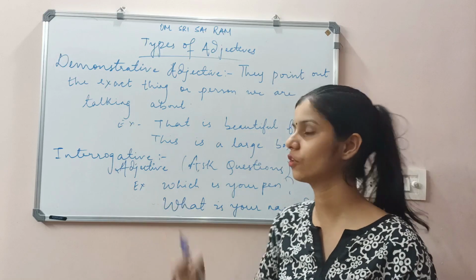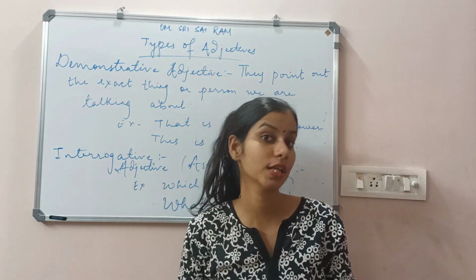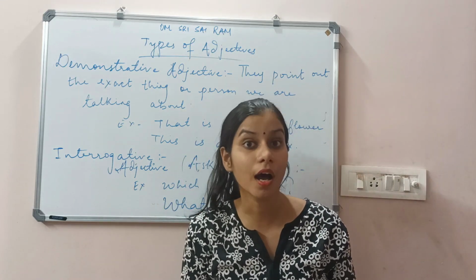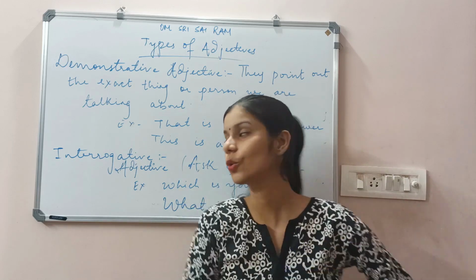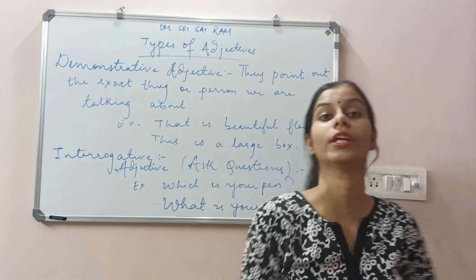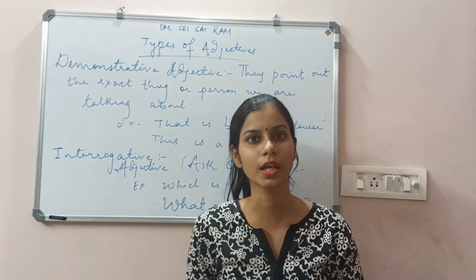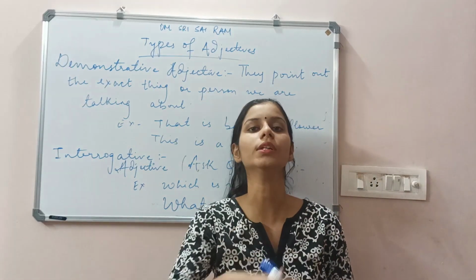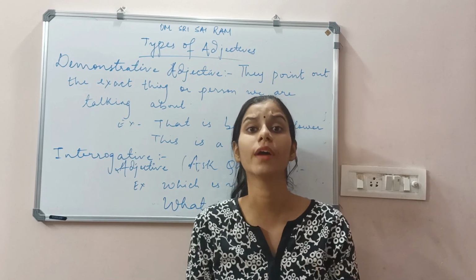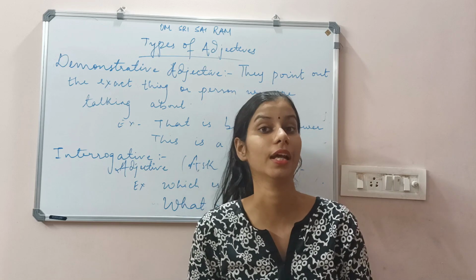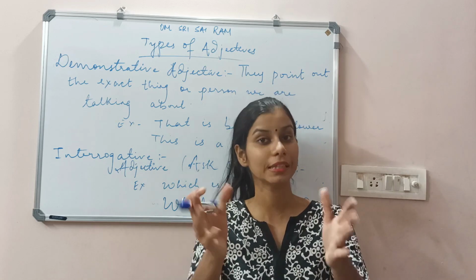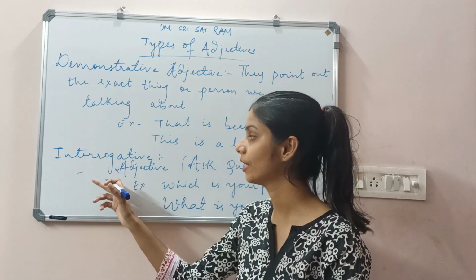Next is interrogative adjective. The word interrogative itself says कहाँ, क्यों, कैसे, किधर, कब. It shows asking questions. What is your name? Who is he? Where are you from? So all these words, which, what, who, when, why, all give us interrogative adjectives. The WH form gives us the words of interrogative adjective.